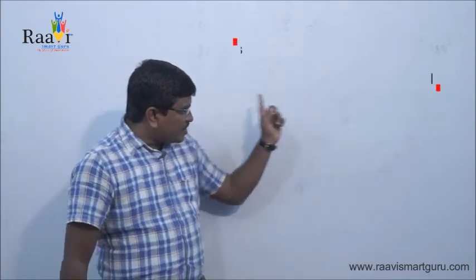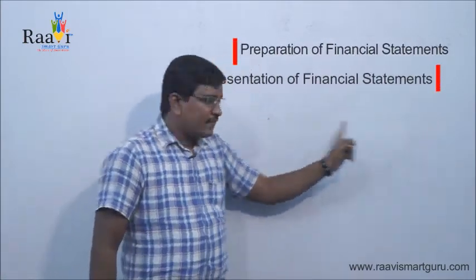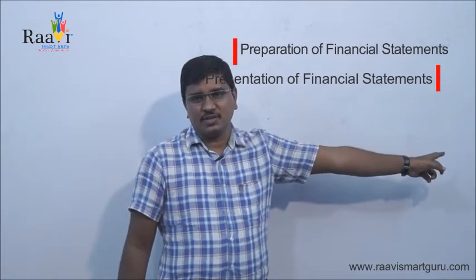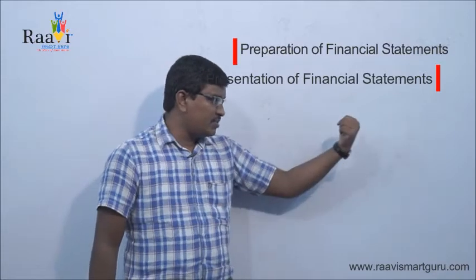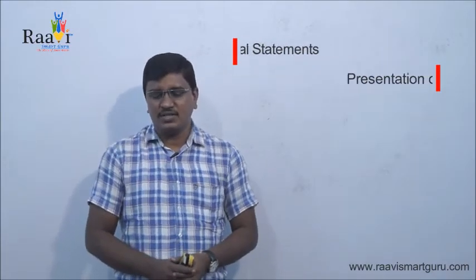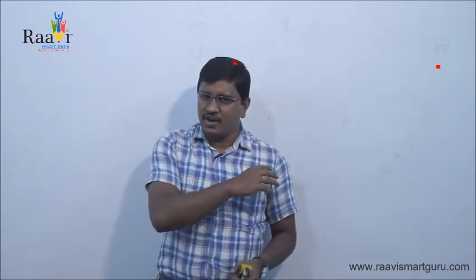The major objective of financial accounting is the preparation of financial statements, and the next objective is the presentation of financial statements.